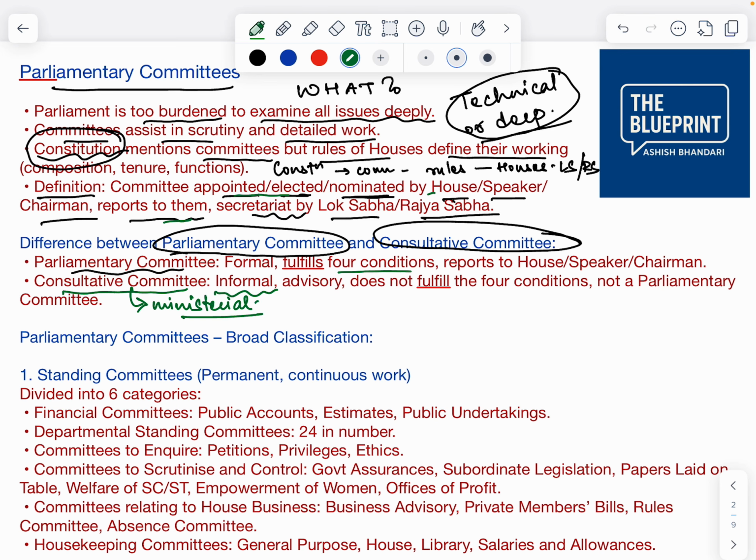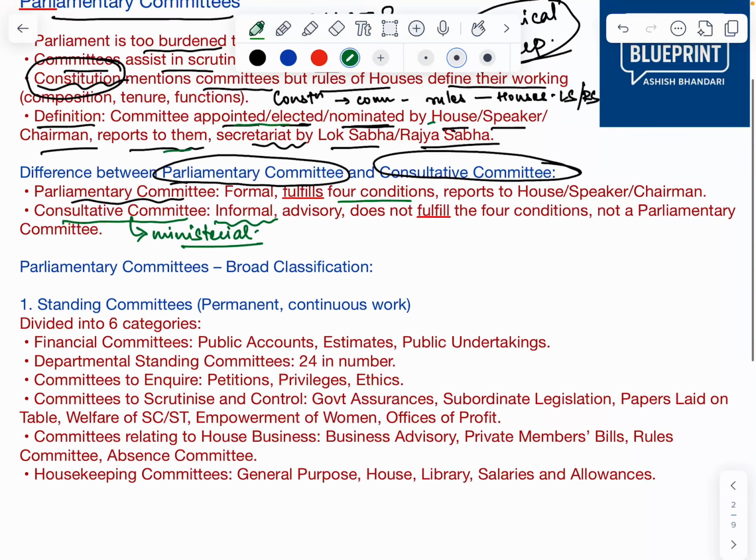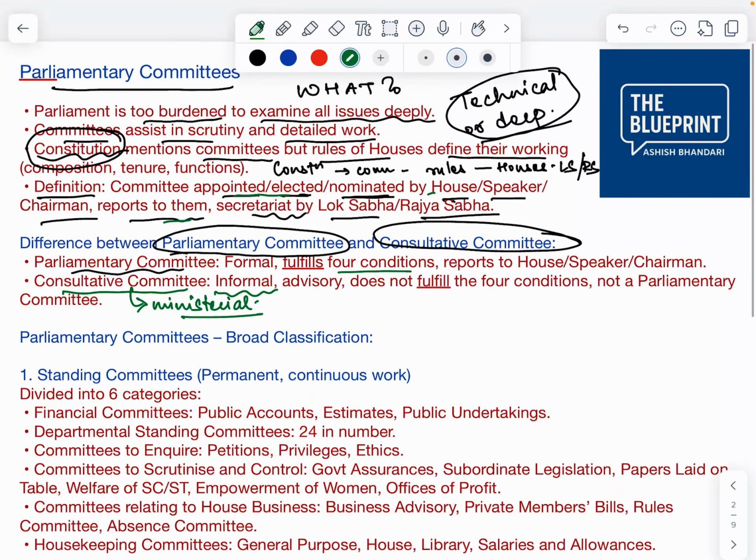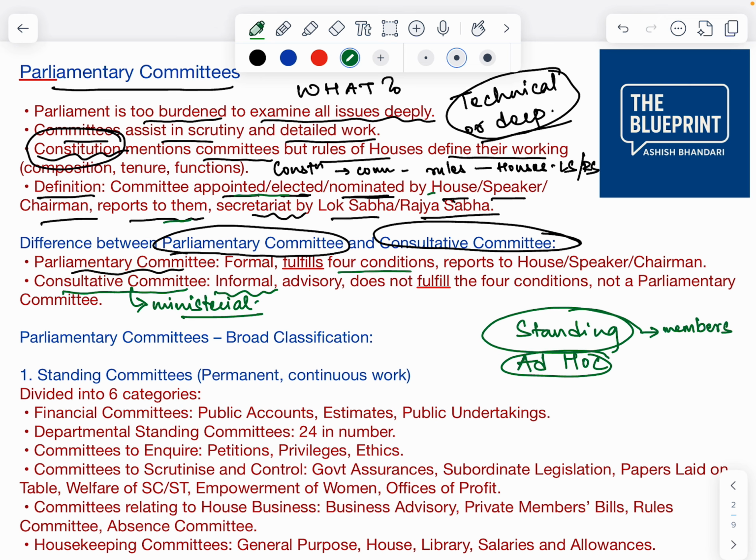Now, parliamentary committees have a broad classification. There are many parliamentary committees, so there is a broad classification. One is the standing committee and one is the ad hoc committee, right? The standing committee is a permanent one. Every year the members are elected or nominated, but the committee runs continuously.